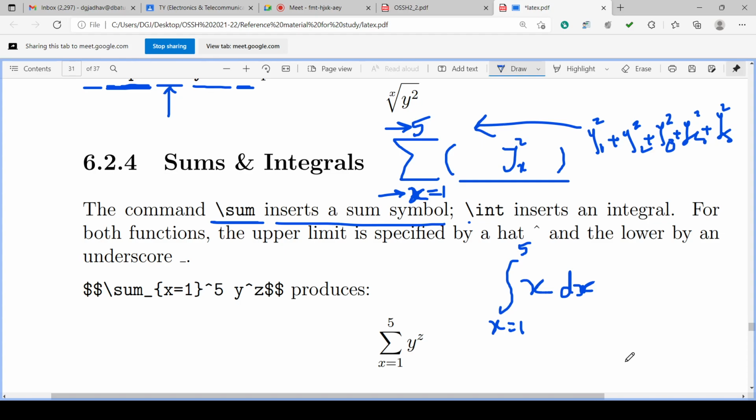If those are not written, then the integration is general integration and it considers infinite values of x or variable. Range of the values is infinite.